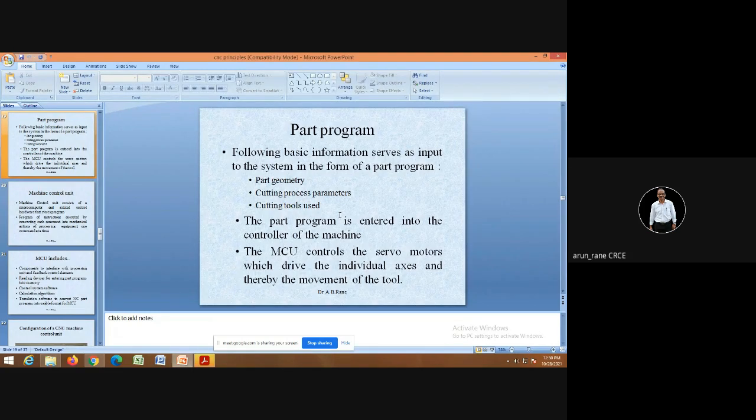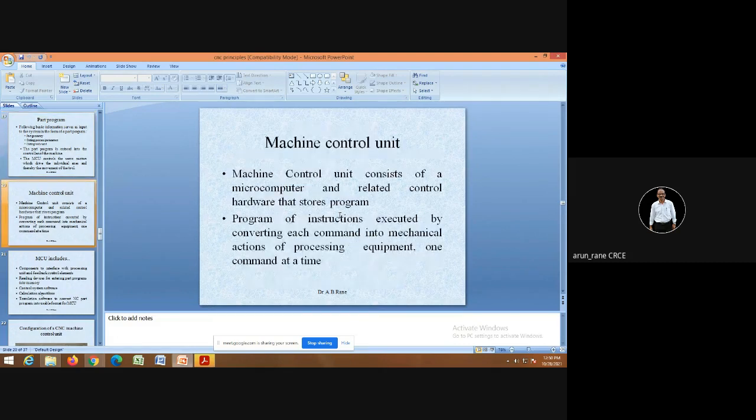Servo motors are very accurate and very precise. The MCU consists of a microcomputer, and this will exist only in CNC machines and not in NC machines.